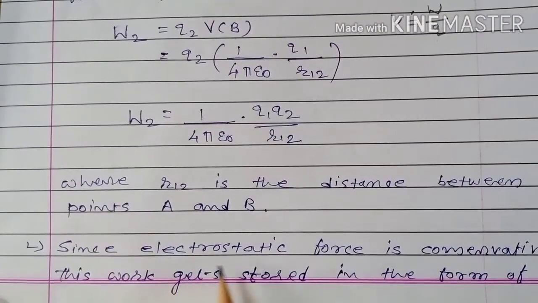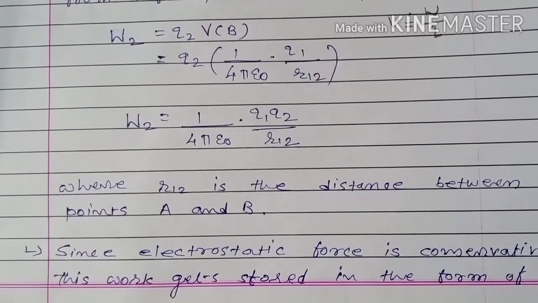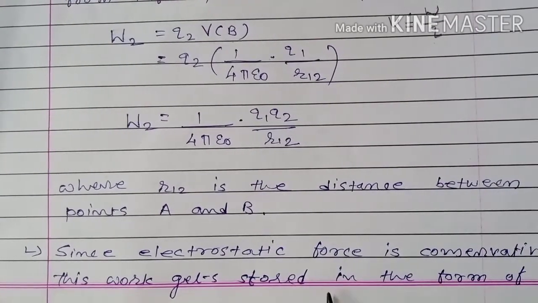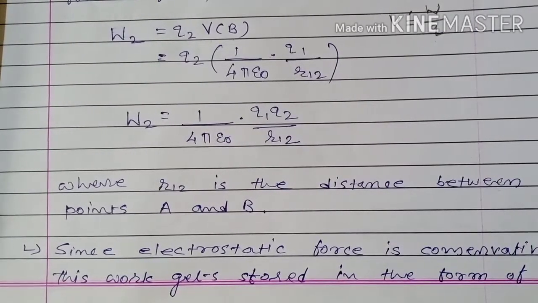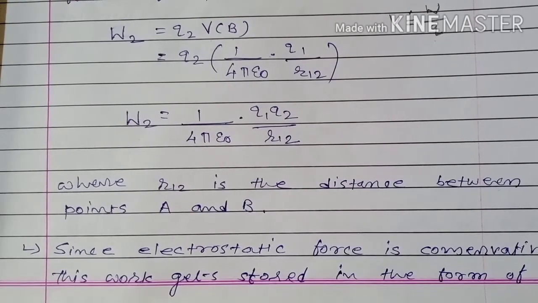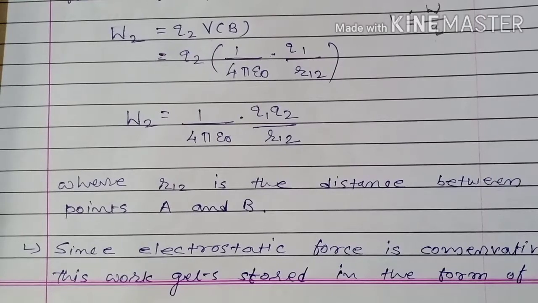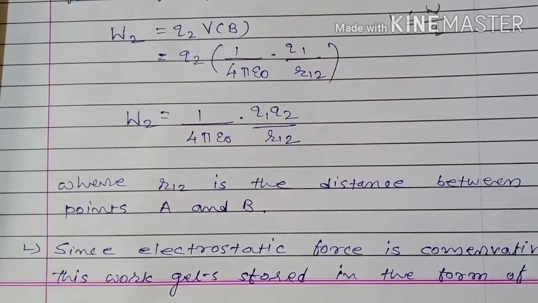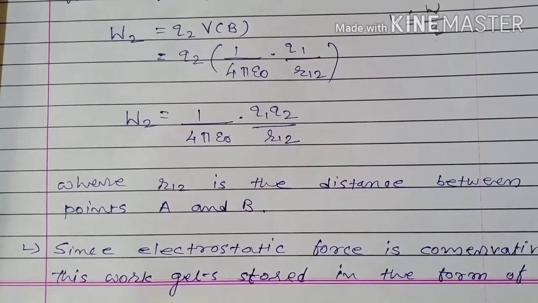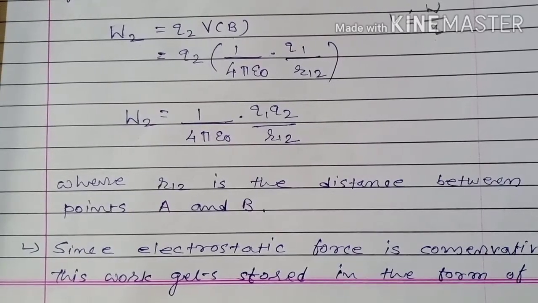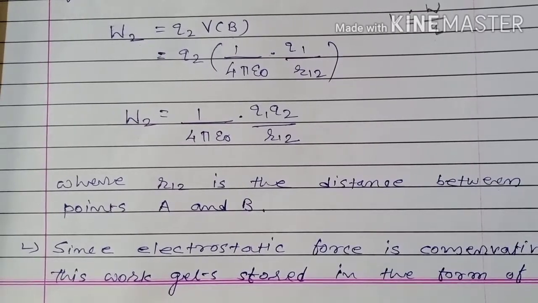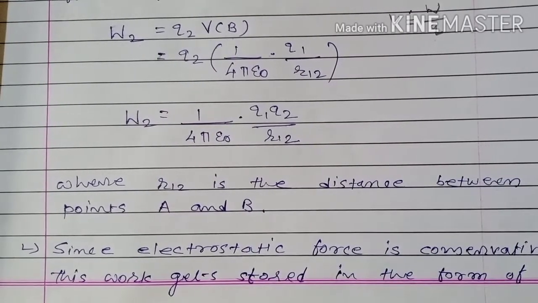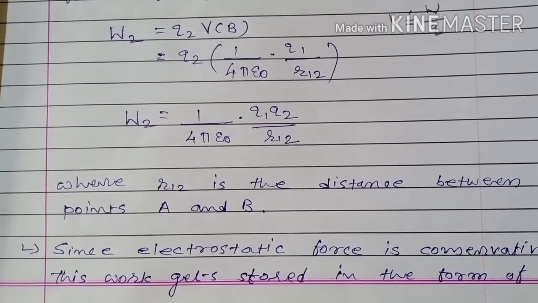Since electrostatic force is conservative, this work gets stored in the form of potential energy. Whenever work is done against a conservative force, that work done is stored in the form of potential energy. If work is done against the gravitational force, then that is stored in the form of gravitational potential energy. Here work is done against electrostatic force, so this work is stored in the form of electric potential energy.